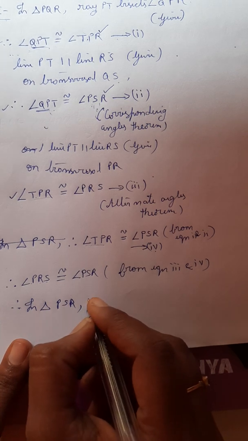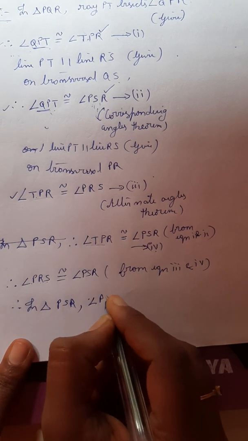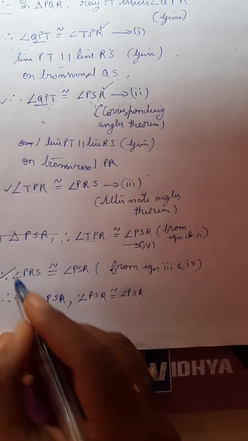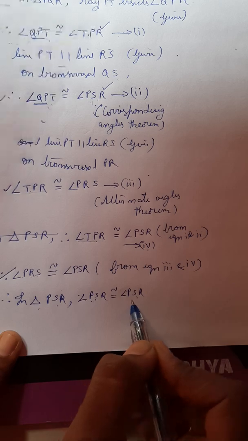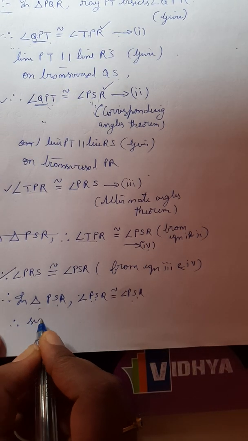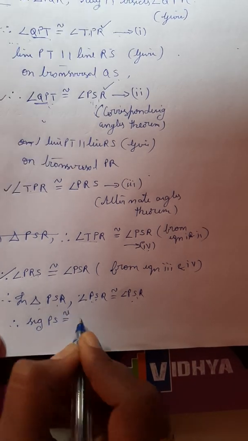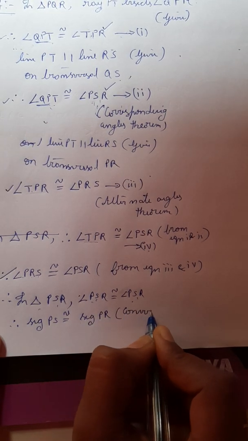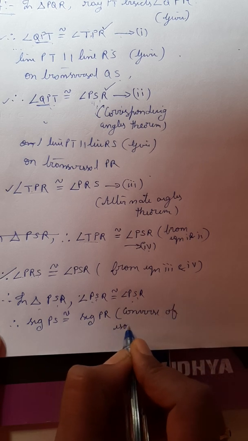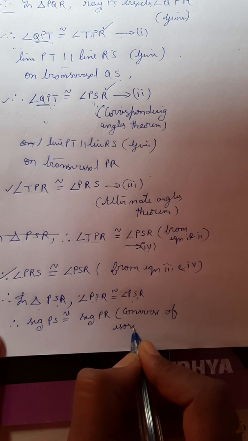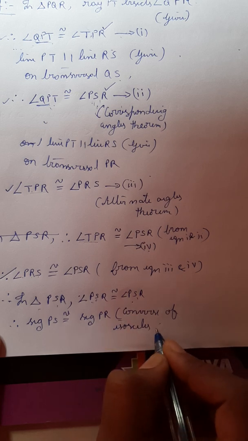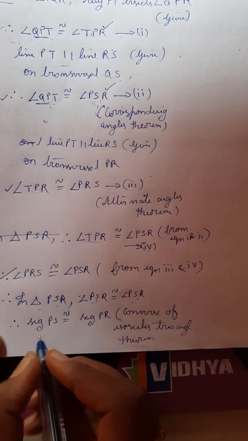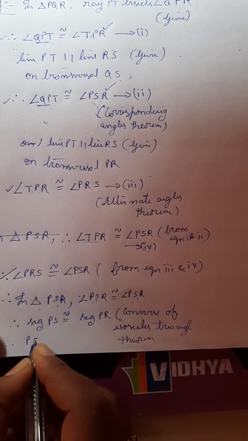So in triangle PSR, these two angles are equal. Therefore we can say that seg PS is congruent to seg PR. Converse of isosceles triangle theorem. This is the proof that was asked in the question.